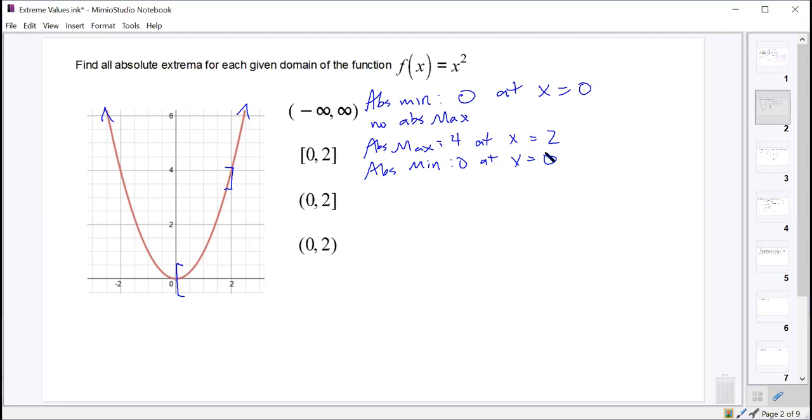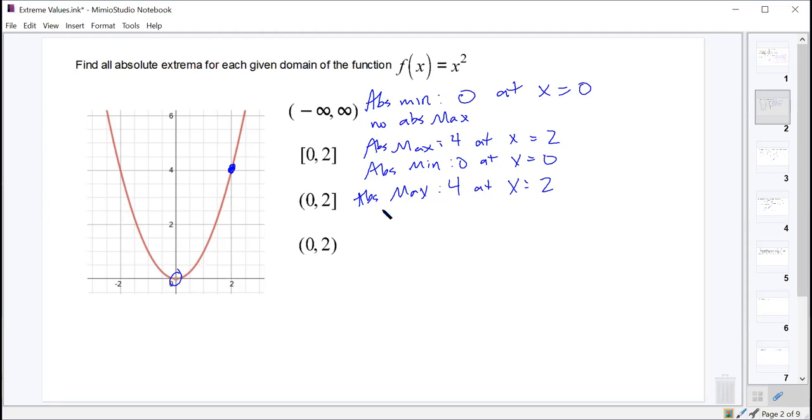Those are the easy ones. Now, what if I have an open interval at 0, but a closed interval at 2? What is my absolute max? It should still be 4 at x equals 2.